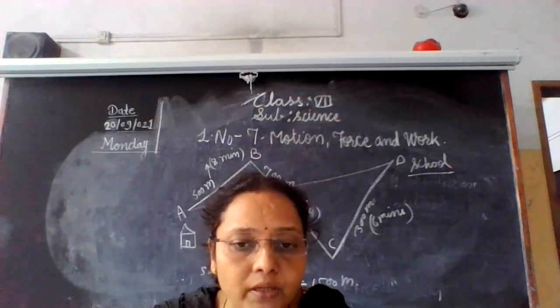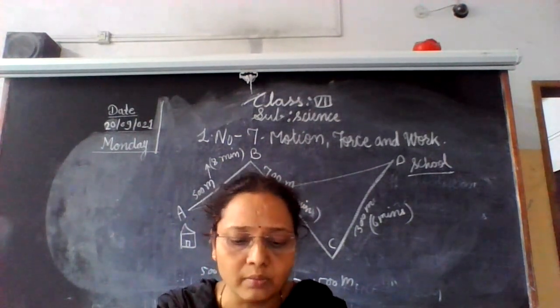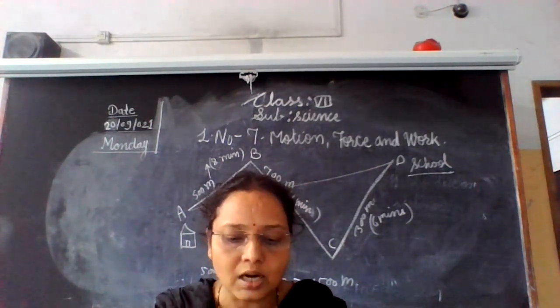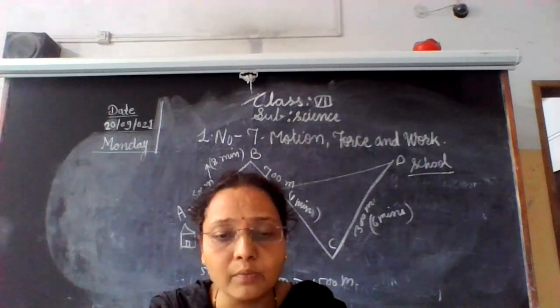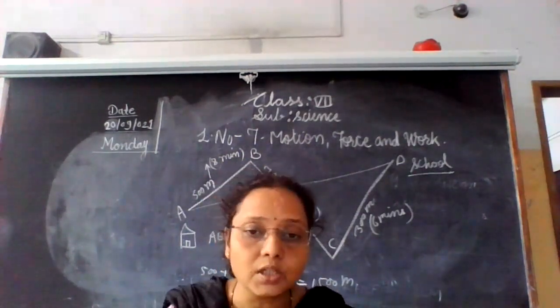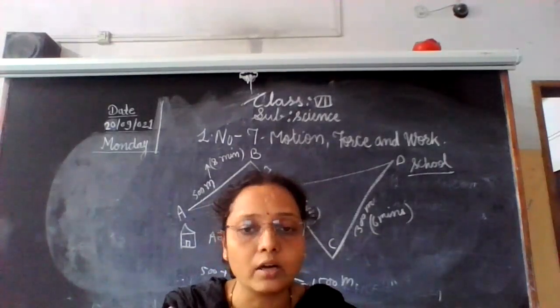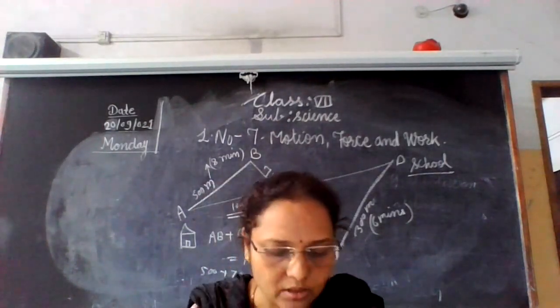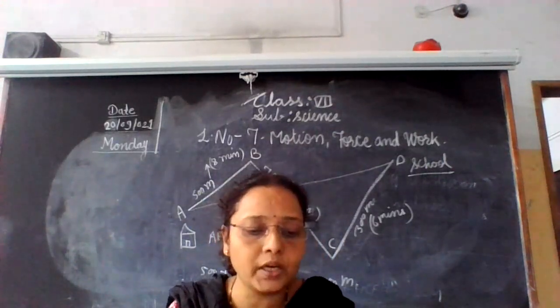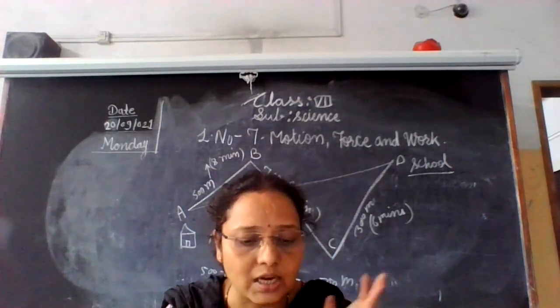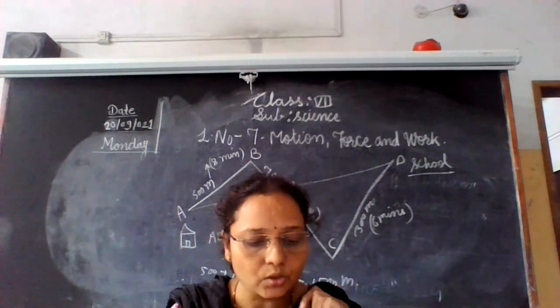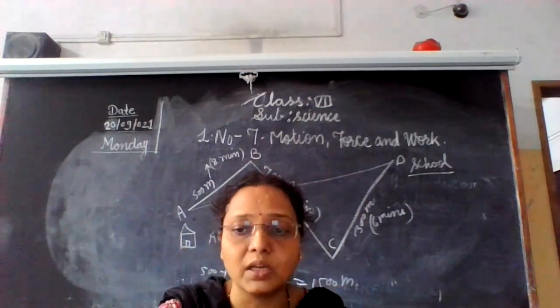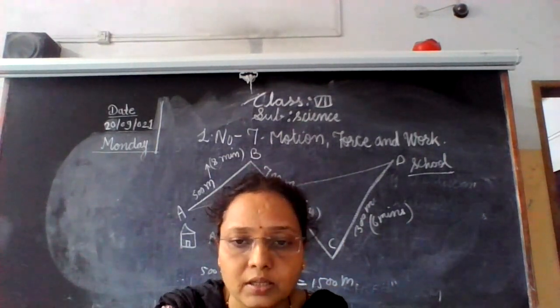Again, I am going to repeat this definition. The minimum distance traversed by a moving body in a particular direction along a straight line is called displacement. Now, speed and velocity. So, distance and displacement are over.